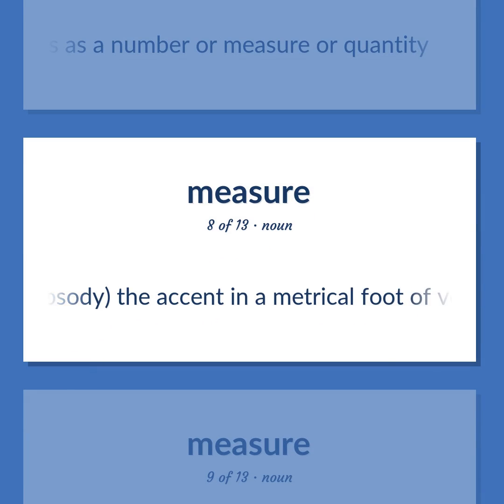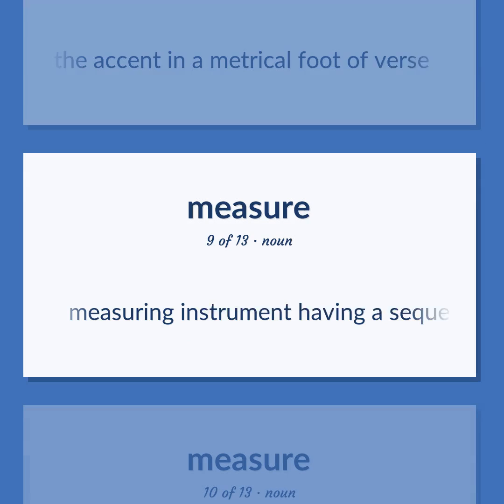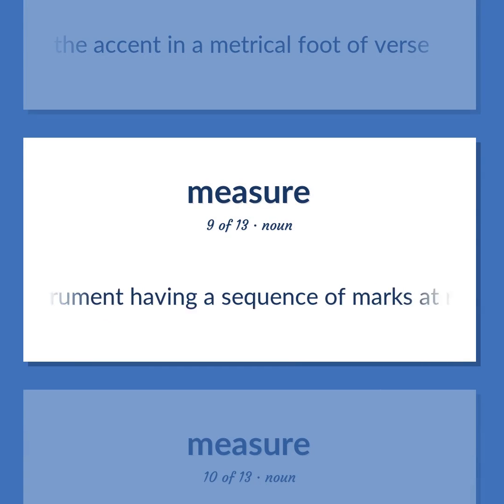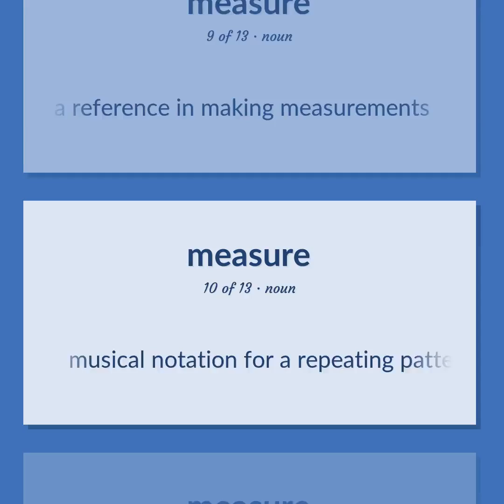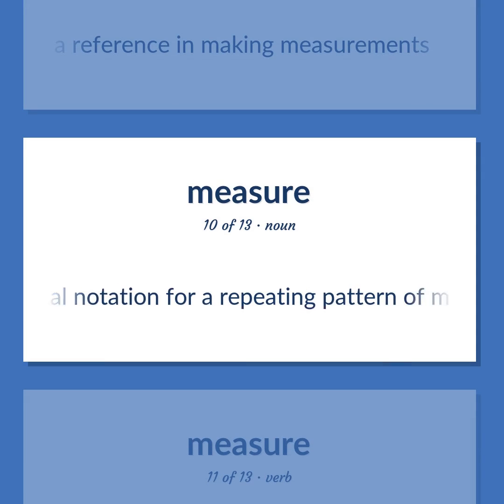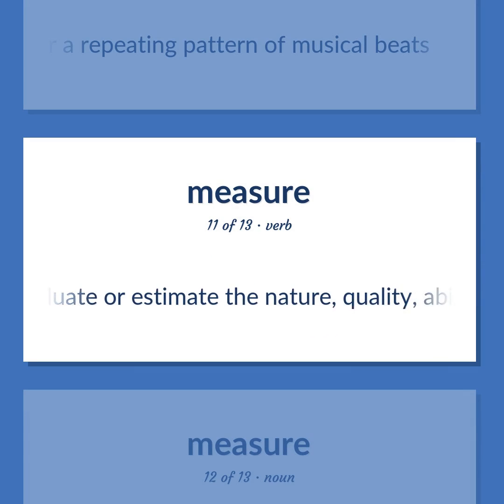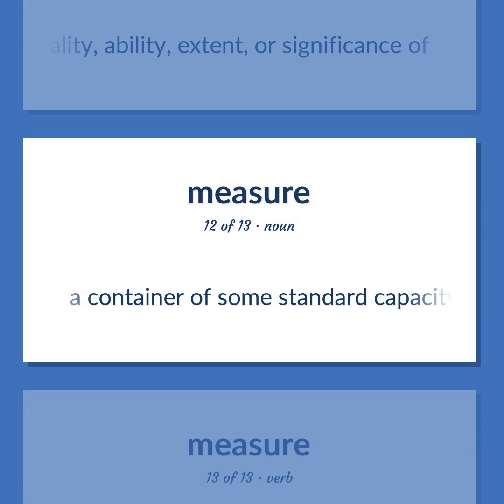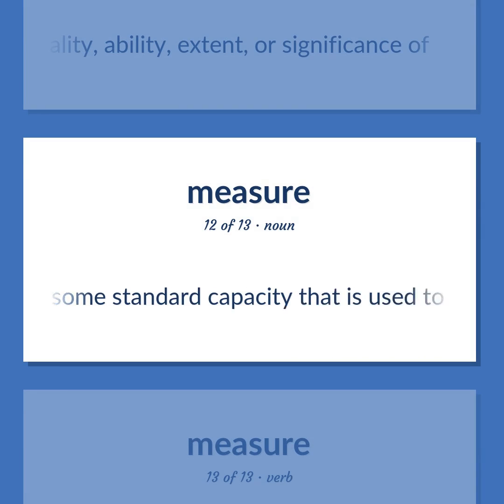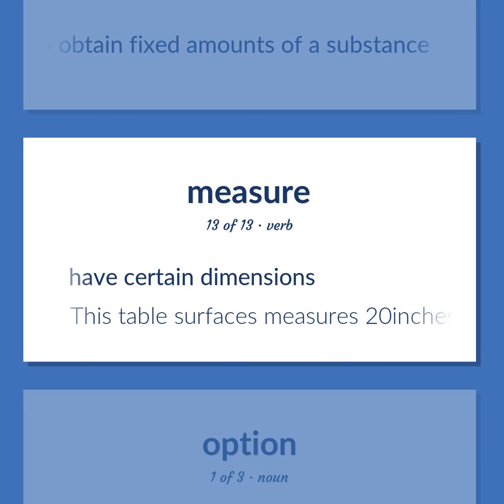Prosody, the accent in a metrical foot of verse. Measuring instrument having a sequence of marks at regular intervals, used as a reference in making measurements. Musical notation for a repeating pattern of musical beats. Evaluate or estimate the nature, quality, ability, extent, or significance of. A container of some standard capacity that is used to obtain fixed amounts of a substance. Have certain dimensions. This table surfaces measures 20 inches by 36 inches.